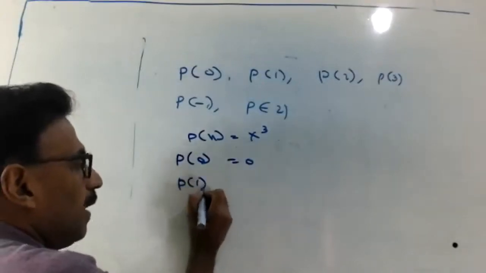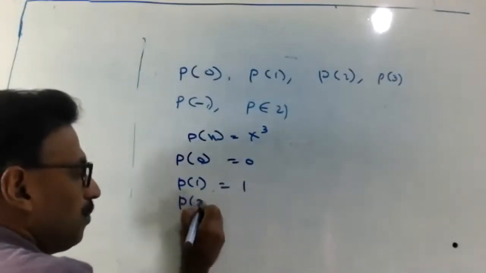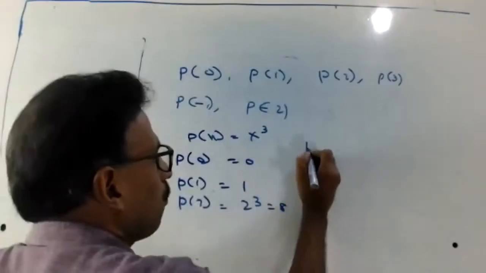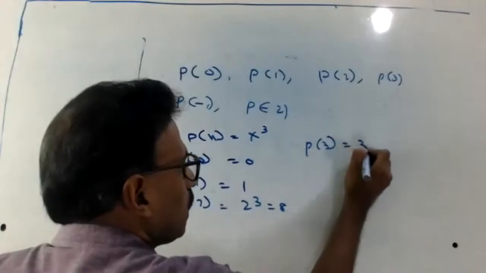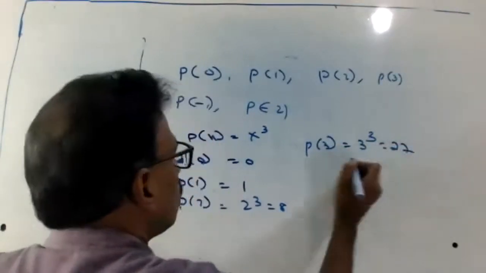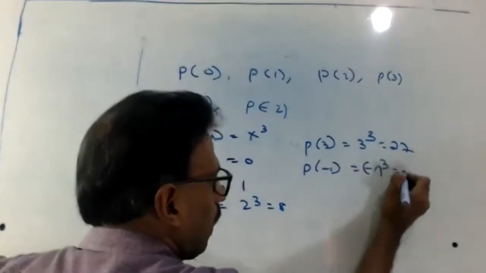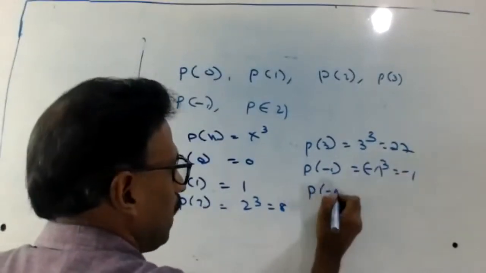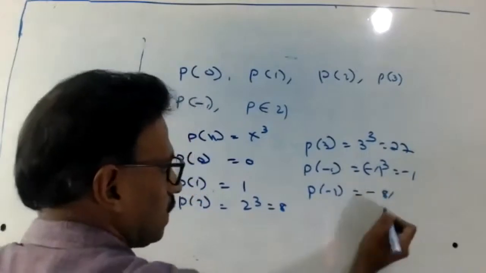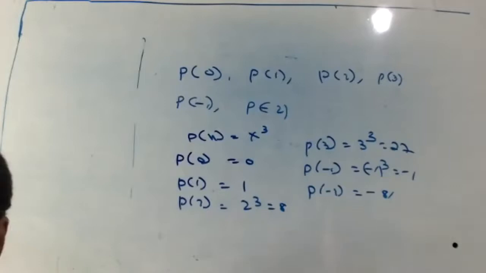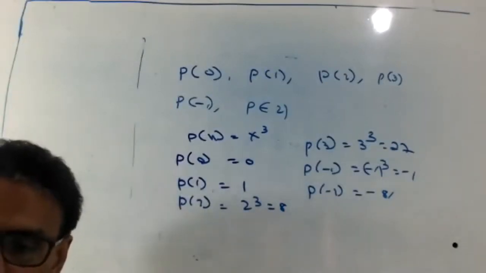P of 1 is 1. P of 2, 2 cube, 8. P of 3, 3 cube, 27. P of minus 1, minus 1 cube, minus 1. P of minus 2 equals minus 8. Right? Finished now? Okay. Everyone okay now, right?